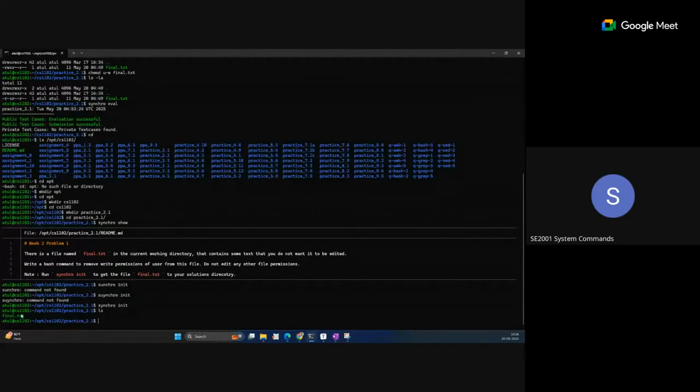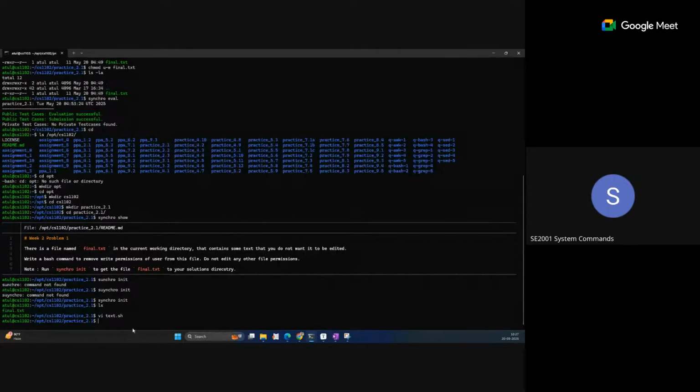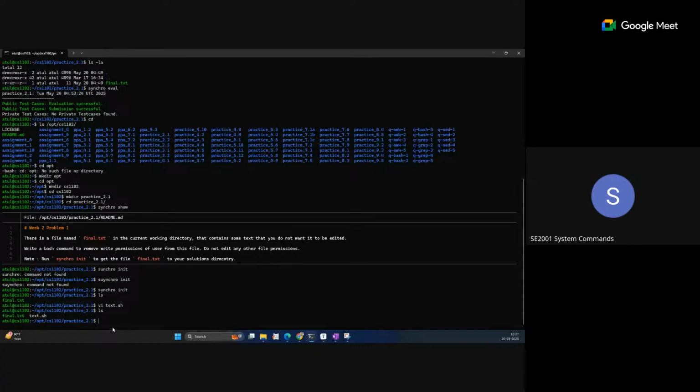But this is a directory, so suppose if we want to update this, like vi and some question, it is required that you update it, or suppose you want to create some new file, like a text.sh script file. This is a script file, and they want to save this. ls, okay, get.